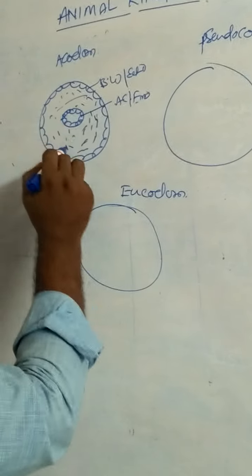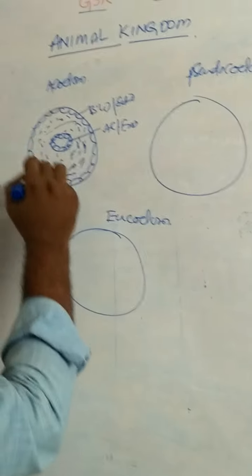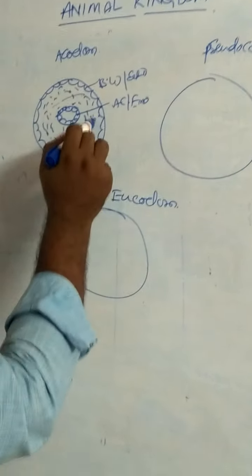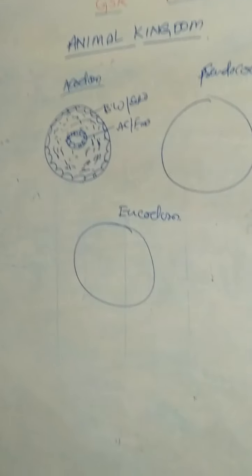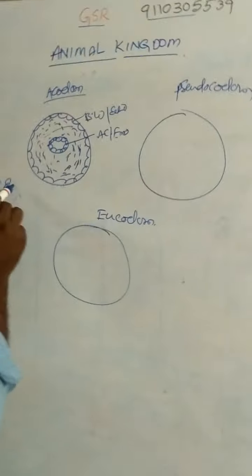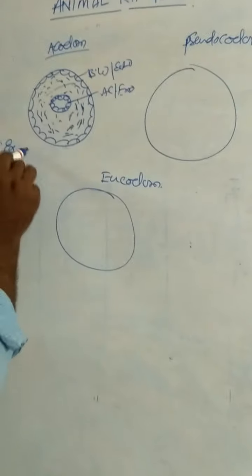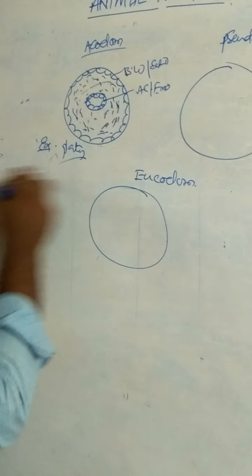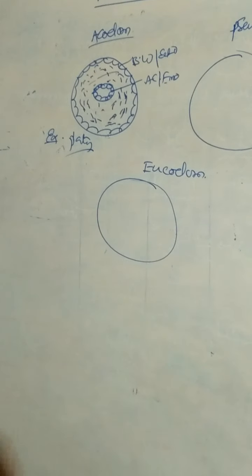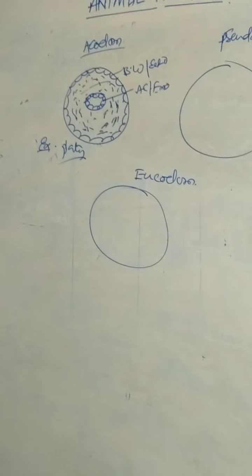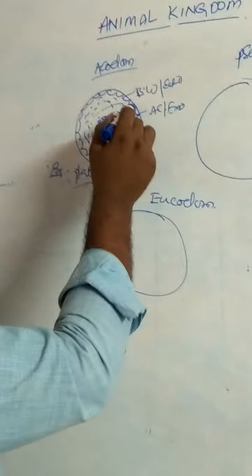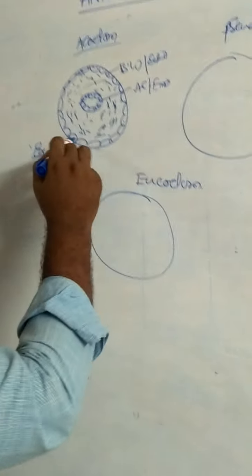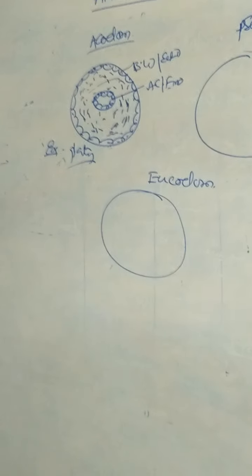That means there is no space between ectoderm and endoderm. This type of coelom is called acoelom. Acoelomate animals, example, phylum Platyhelminthes. Phylum Platyhelminthes exhibit what type of coelom? Acoelom. Why is it called acoelom? The space between the body wall and alimentary canal is filled with mesenchyme or parenchymal tissue.